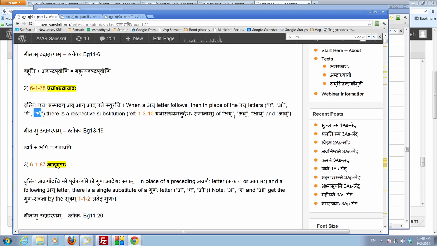Out of that, dvau vakarantau. So there are two of them which are ending in a vakaraha. So the av and the av. These two are ending in a vakaraha. So when the next sutram says Vantaha, it is referring to these two substitutes which end in a vakaraha, av and av. Of course, the ay and ay don't end in a vakaraha. It's only the av and av which end in a vakaraha.